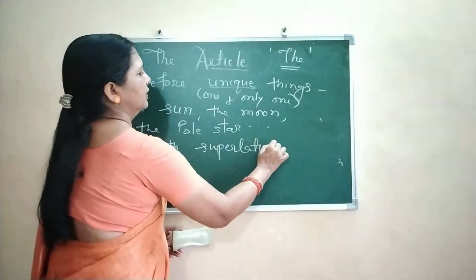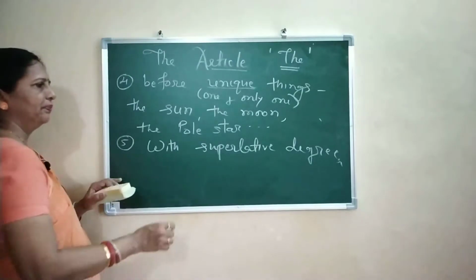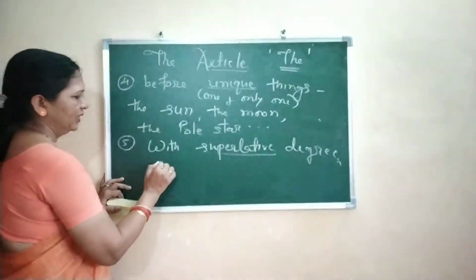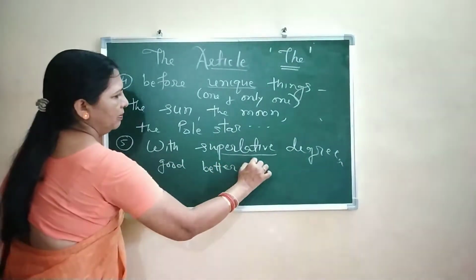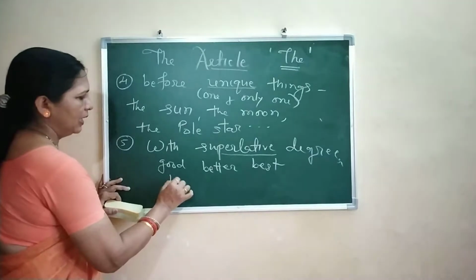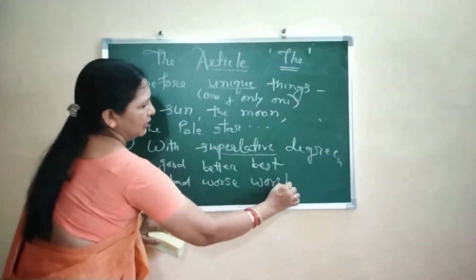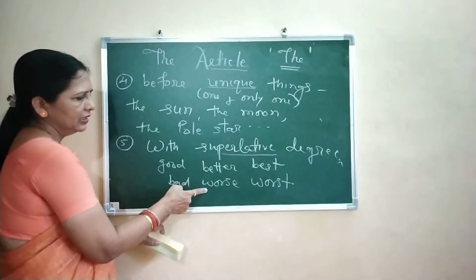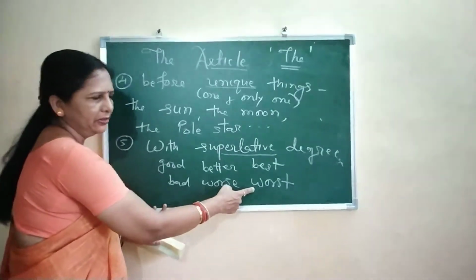Number 5, with superlative degree. Now, what is superlative degree? We say good, better, best. Bad, worse, worst. So, this is positive degree, this is comparative degree, and this is superlative degree.